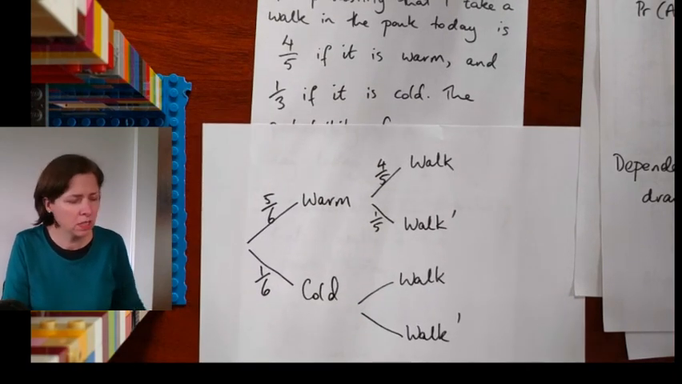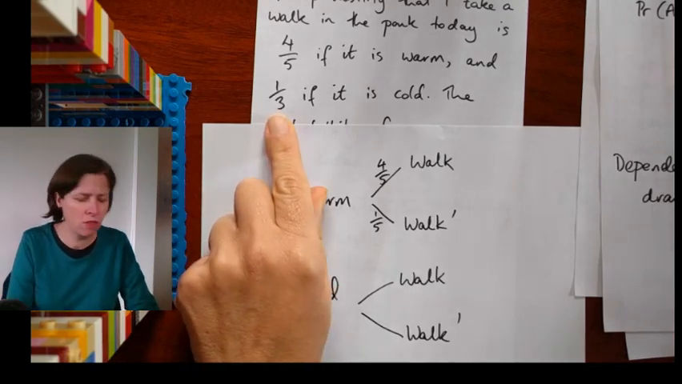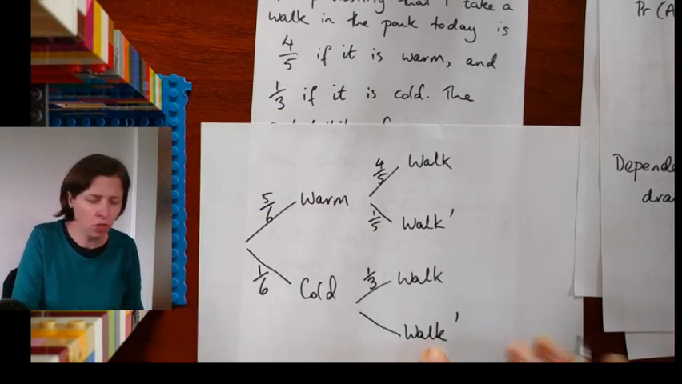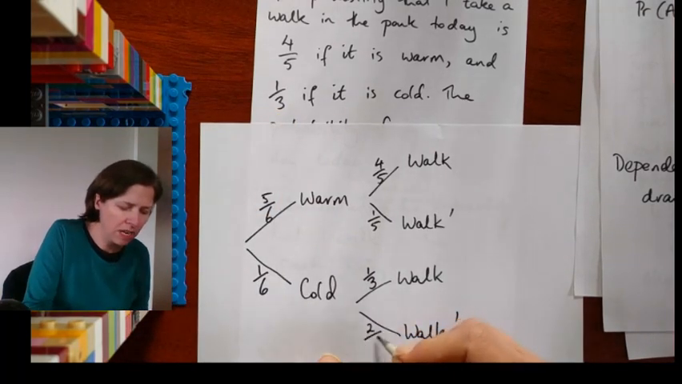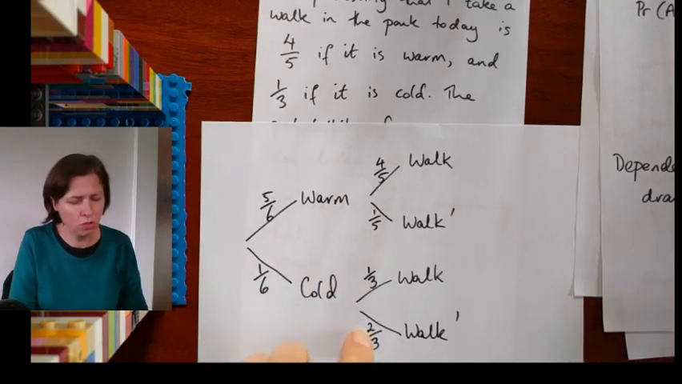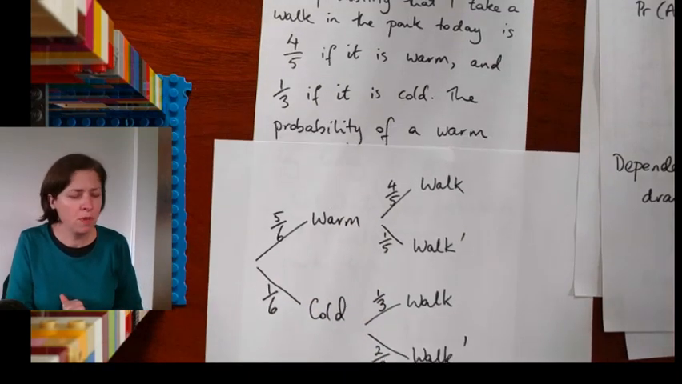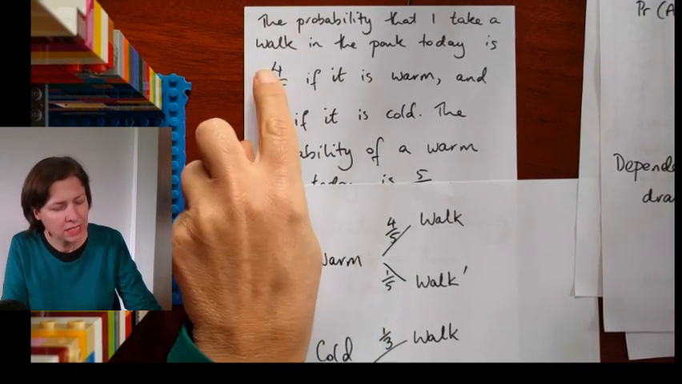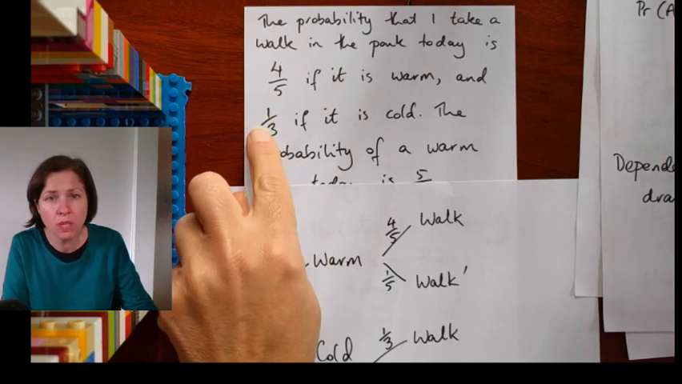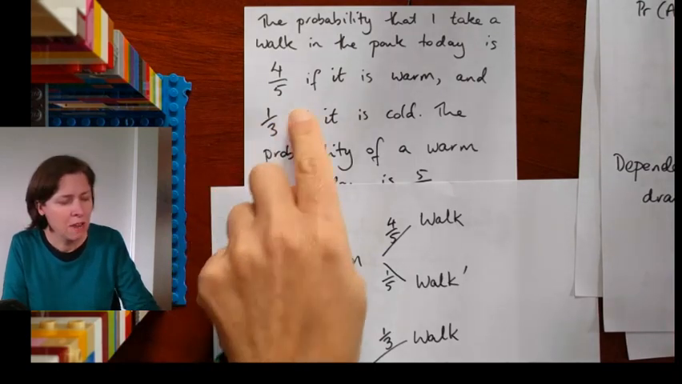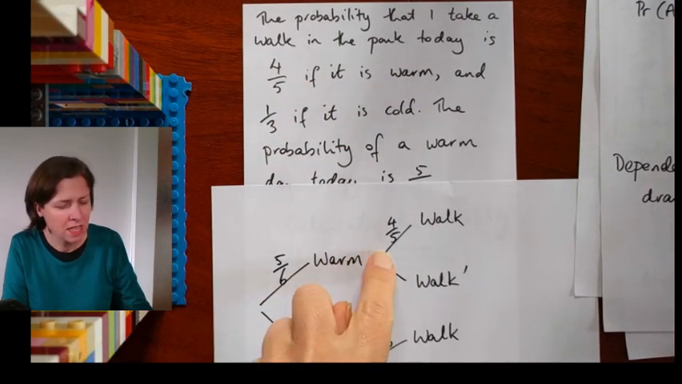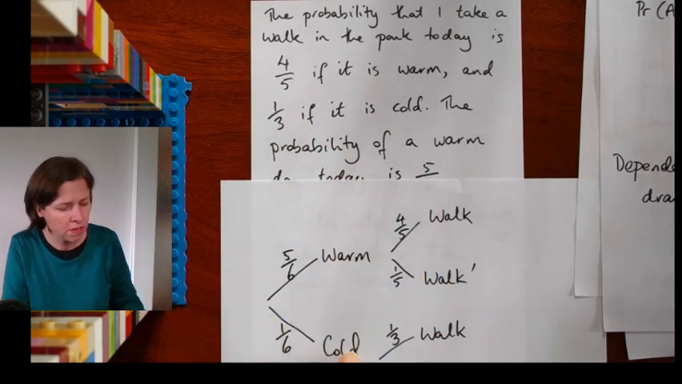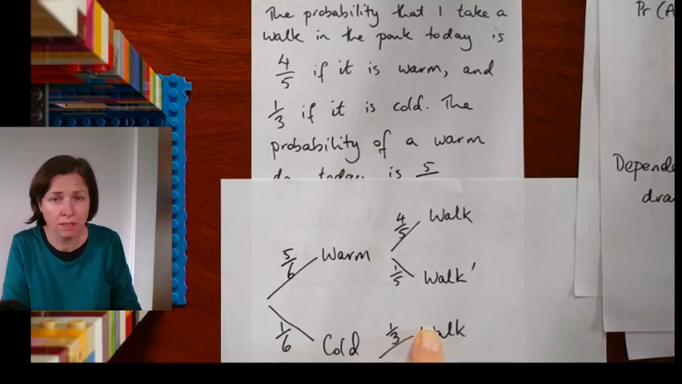When it's cold, I've got a probability of only 1/3 that I will take a walk, which means the probability I don't take a walk is going to be 2/3. Those two have to add up to 1. So be really careful when you're filling out your probability tree that you notice that these two numbers have nothing to do with each other, right? If it's warm, then this is my walk probability. If it's cold, then this is my walk probability. Okay.